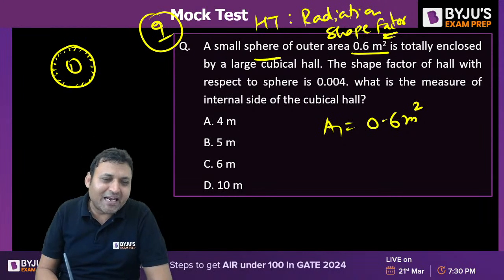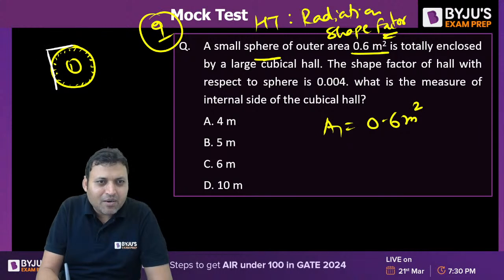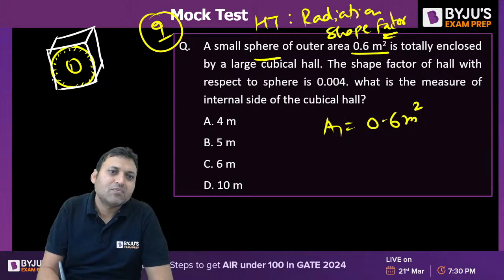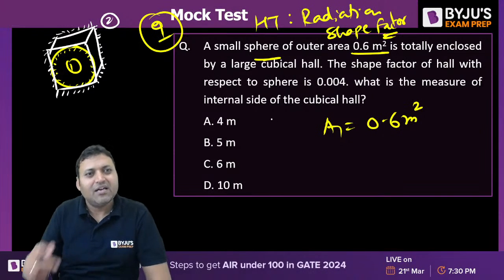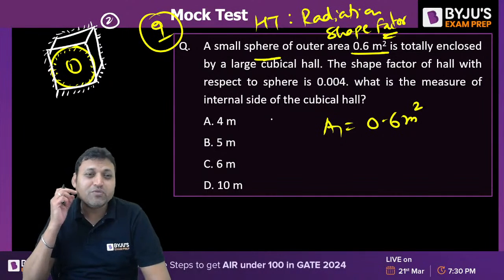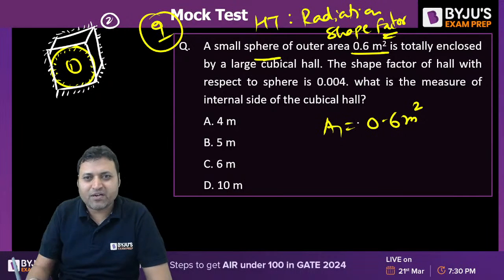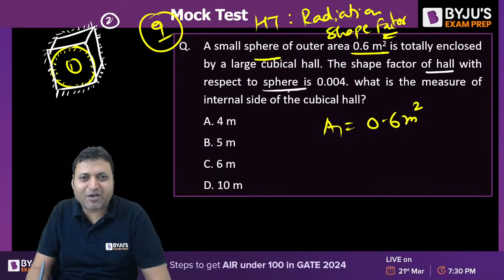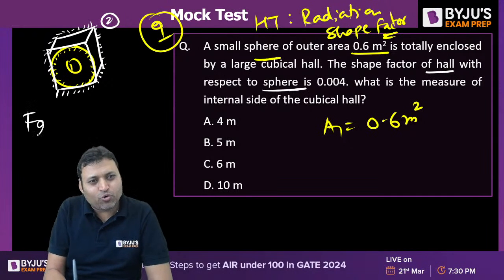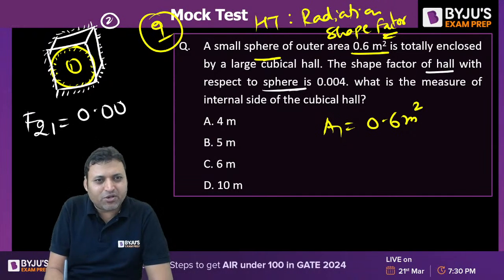It is totally enclosed by a large cubical hall, like this. And the cube is insulated from outside. That is how the radiation exchange will take place. I am calling the cube to be surface 2 and the sphere as surface 1. The shape factor of hall, that is 2, with respect to sphere, that is 1, F21 is given as 0.004.